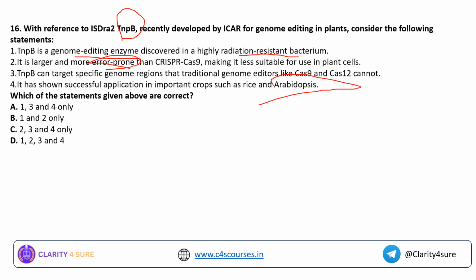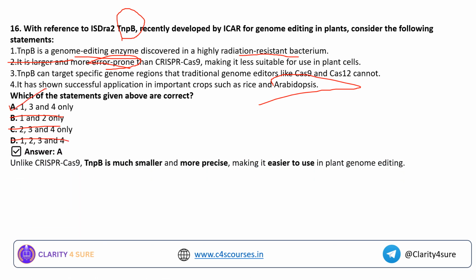See, this is a very tiny tool, and this is more efficient than CRISPR-Cas9 and Cas12 technology. So option 2 becomes wrong. If you eliminate option 2, you can easily arrive at the answer, that is option number A, 1, 3 and 4. Why? Because unlike CRISPR-Cas9, TNBP is much smaller and more precise, making it easier to use in plant genome editing. It can easily target the regions where Cas9 and Cas12 cannot go. Okay, that is the main advantage of this particular TNBP gene editing tool that has been developed by ICAR.